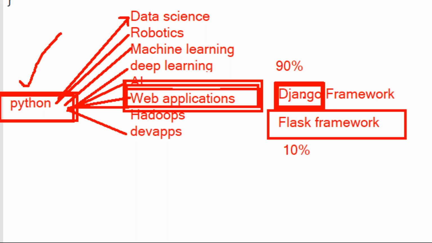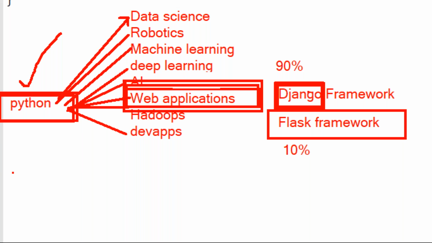So why are we choosing Django only? Why not Flask? If you have that doubt, Django is for web application development only, and Flask is also for web development only. But using the Django framework, we can develop big projects, guys. If you want to develop a large project, then Django is the best one. If you want to develop small projects, then you can use the Flask framework also. That's why Flask is not in much demand nowadays. Maybe in the coming years, Flask is also going to get in demand.